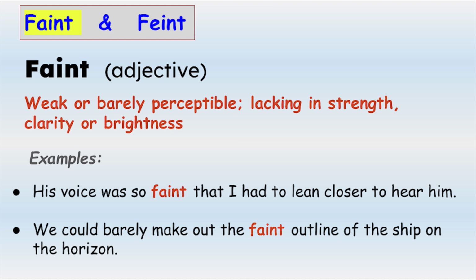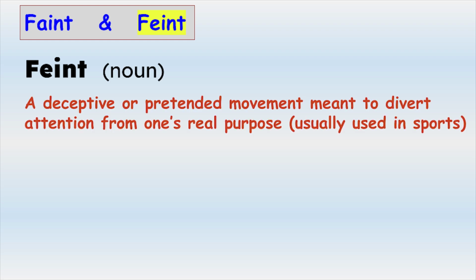Now let's look at the other feint in this pair. Feint, spelled F-E-I-N-T, is a noun. It means a deceptive or pretended movement meant to divert attention from one's real purpose. So it really means to deceive, and this is usually used in sports.